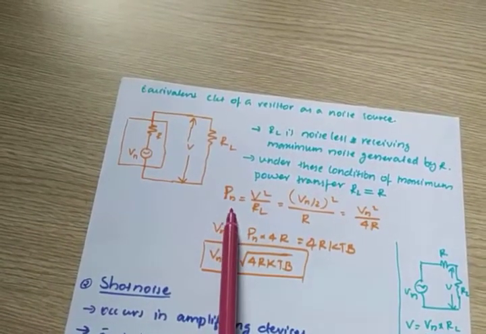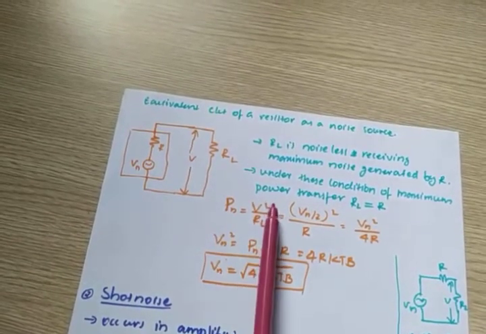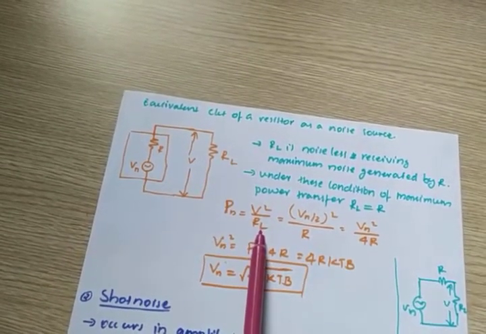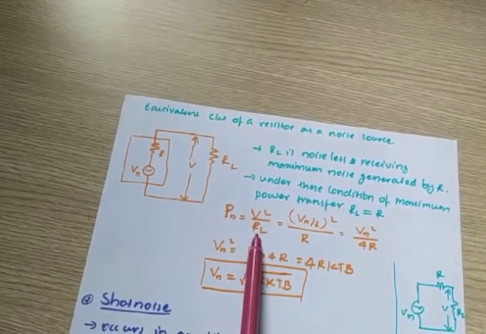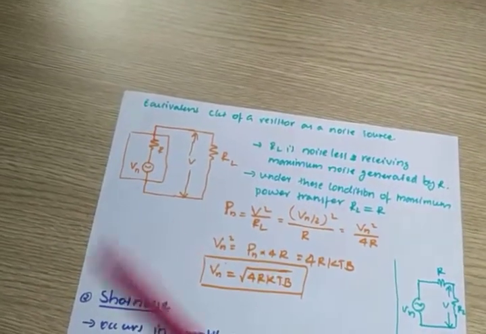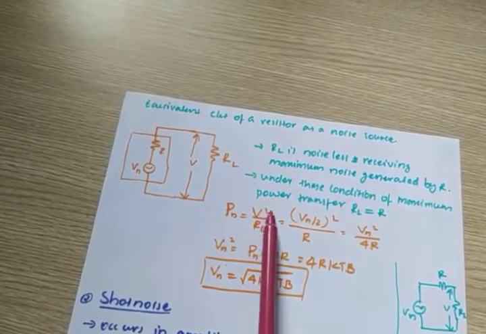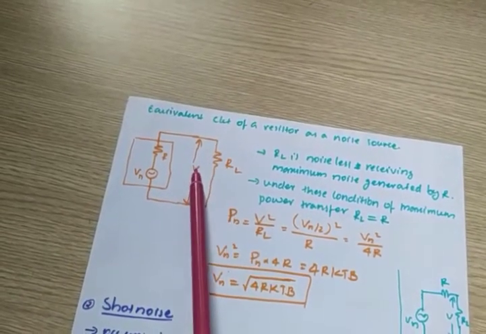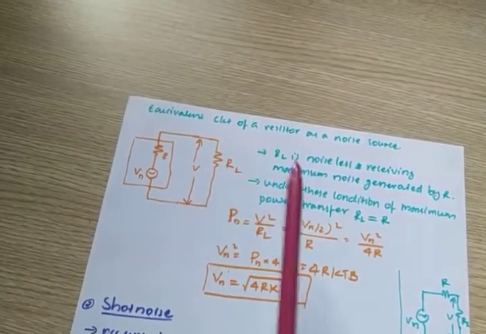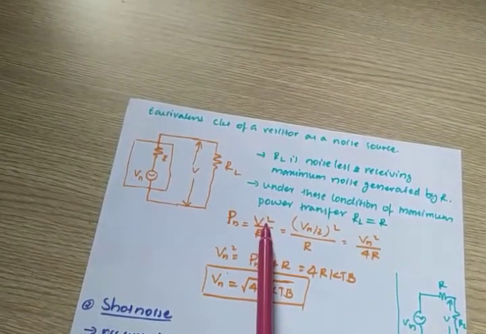So noise power, what is the noise power here? You know that power is equal to V square by R. So Pn is equal to V square by RL. Why? Because we need to find out the noise here. This is the resistance, this is the voltage, power is equal to square of voltage by resistance, V square by RL. We know what V is. V is Vn by 2.